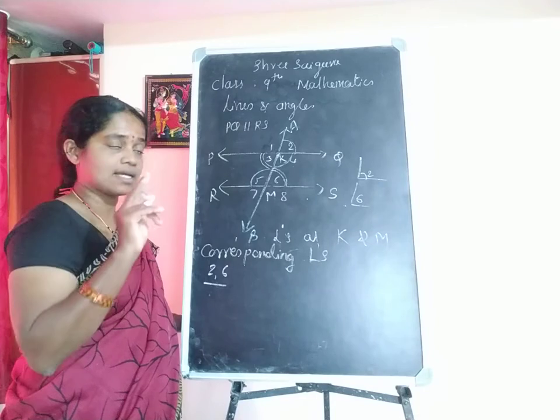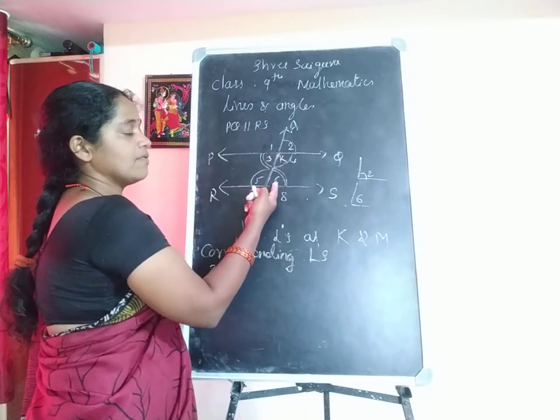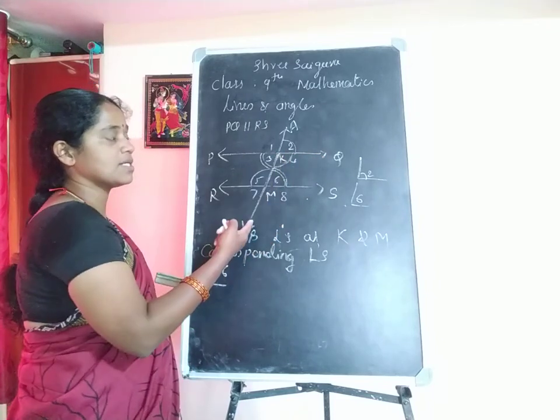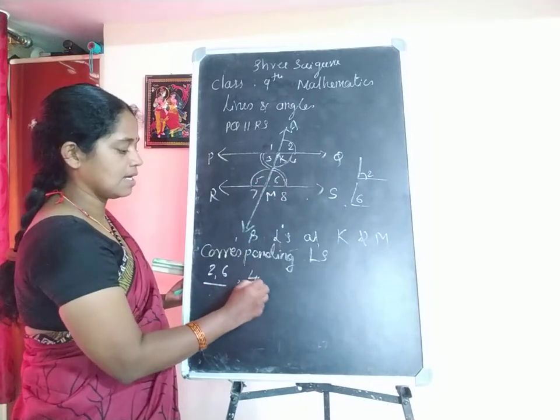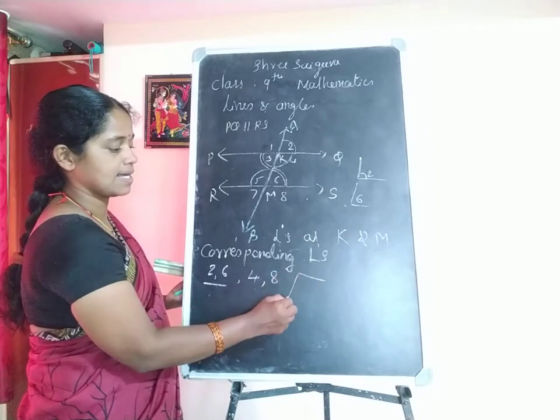It looks like a capital L. Angles 2 and 6, and one more set is possible: angle 4 and angle 8. How is it? It is just like this way.